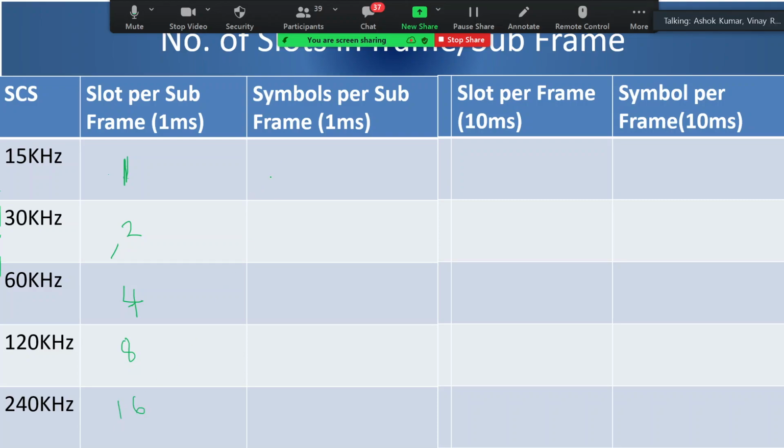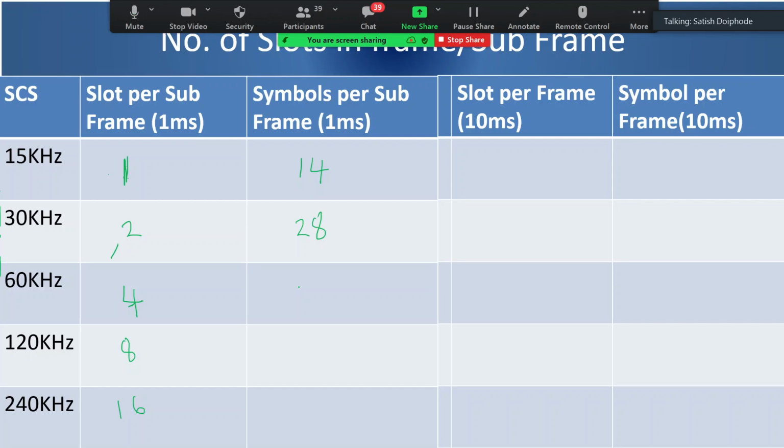The next table is the number of symbols per subframe. Within 1 millisecond, how many symbols will there be? 14. For numerology 1, 28, because you have 2 slots, so 14 plus 14.